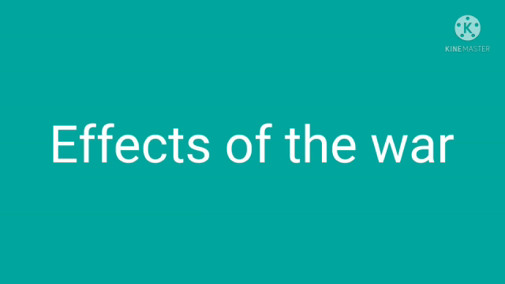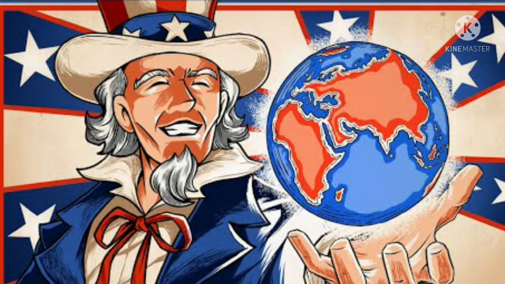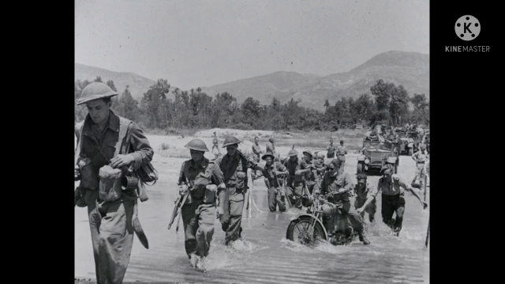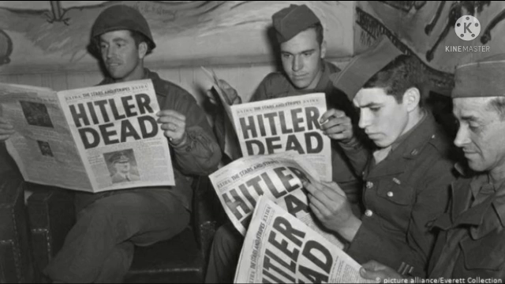Next, effects of the war. The entry of Soviet Union and America changed the complexion of the Second World War. Italy and Germany could not withstand the attack and surrendered immediately. Mussolini was killed by the local partisans and Hitler committed suicide.